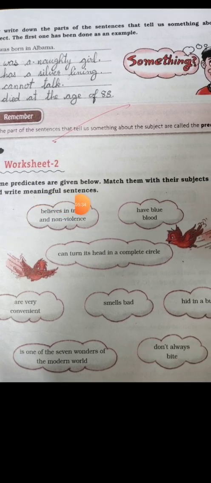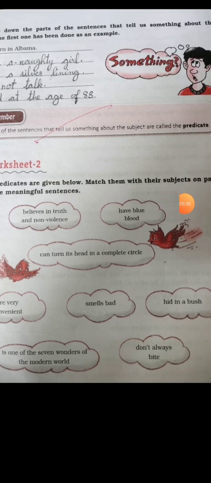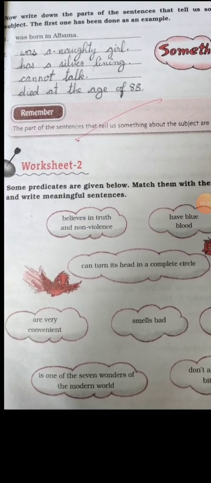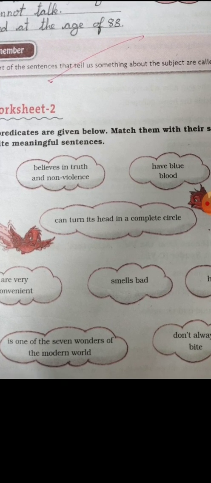Now worksheet number 2. Some predicates are given below. Match them with their subjects on page 14 and write meaningful sentences. Now you can see here some groups of words are given. Believes in truth and non-violence. Who believes in truth and non-violence? We don't know. It means the subject is not there. So this is predicate. Have blue blood. Who have blue blood? We don't know. So this is also predicate.